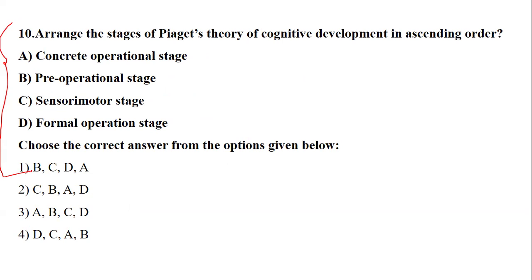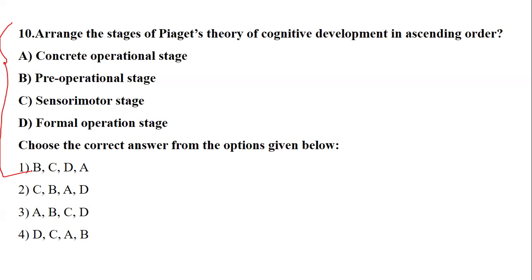So, arrange Piaget's theory of cognitive development in ascending order. So, increasing order, okay. So what exactly does it talk about? It talks about concrete operational stage, pre-operational, sensory, formal. And I think you should know this very well. We have done this in the first question itself. So ascending means, as I said, increasing, smallest to largest. So which comes first, this is without any doubt, and we have done this just now. Without any second thought, you should be able to answer this question.